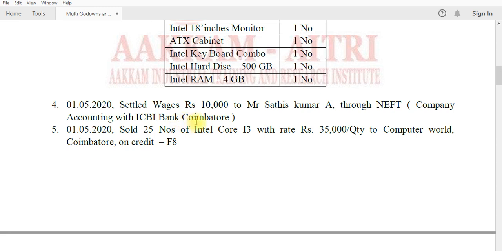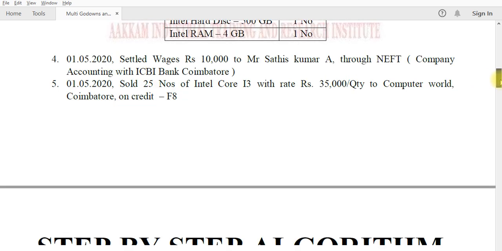So we pay through the bank. Okay, the fifth one, 1/5/2020: sold 25 numbers of Intel Core i3 at the rate of 35,000 per quantity to Computer World, Coimbatore, on credit. Here we assembled and produced a new stock item, and so we sold those goods to the customer, Computer World. Okay, the scenario is finished here.